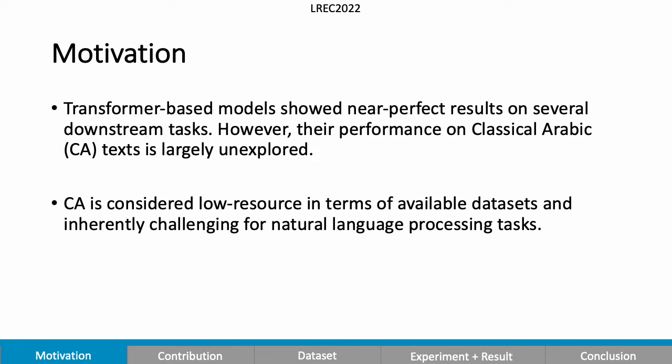The main objective of this work is measuring the performance of state-of-the-art models on a challenging task of finding semantic similarity in religious classical Arabic texts that are complex with underlying meanings that require deep human understanding. Moreover, classical Arabic is considered low resource in terms of available datasets.